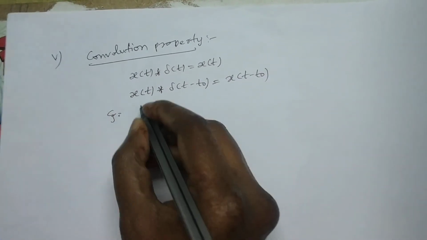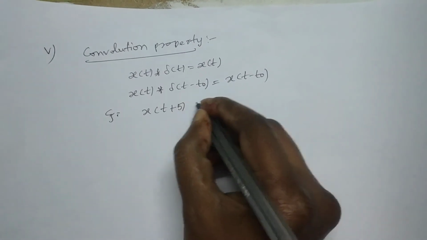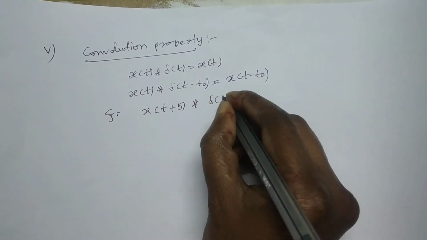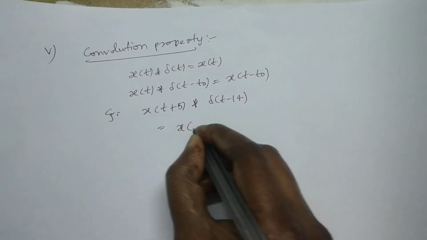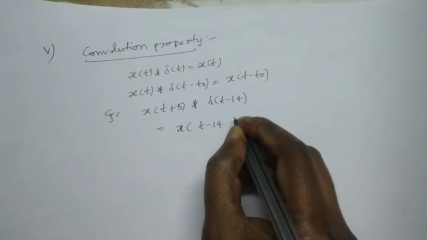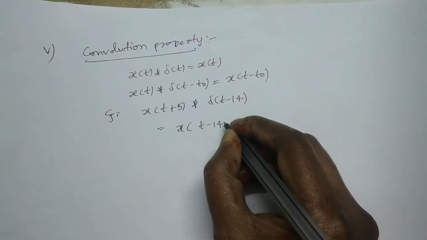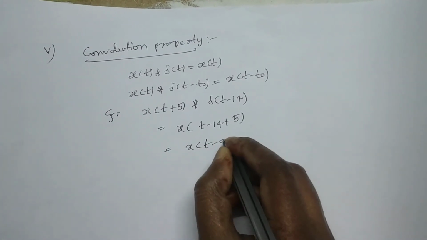Let's see one example. If x of t plus 5 is convolved with del of t minus 14, just simply substitute at the place of t minus 14, which is the shifting of the impulse, plus 5 as it is, that is x of t minus n.